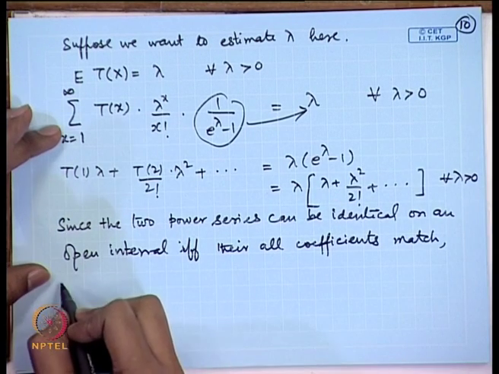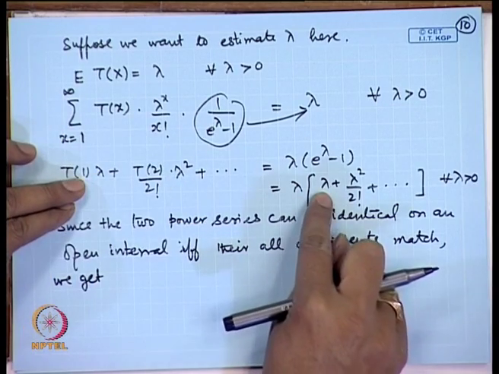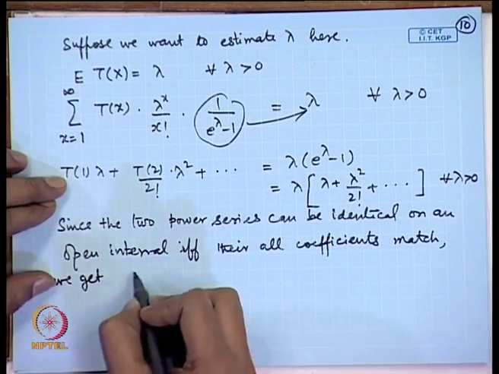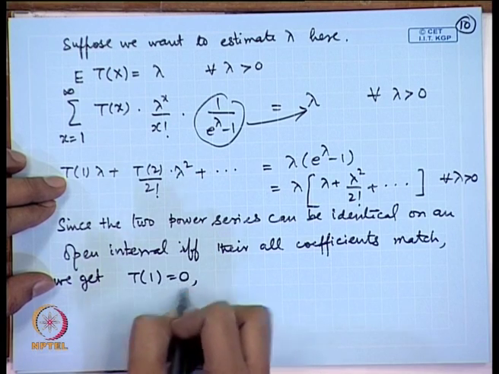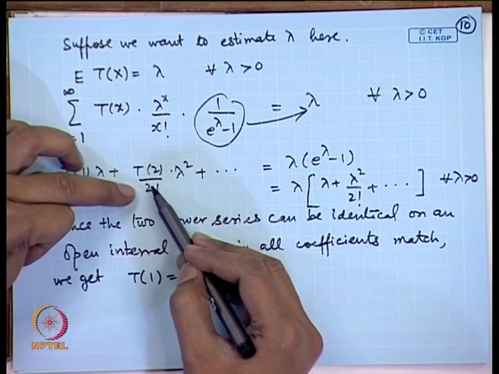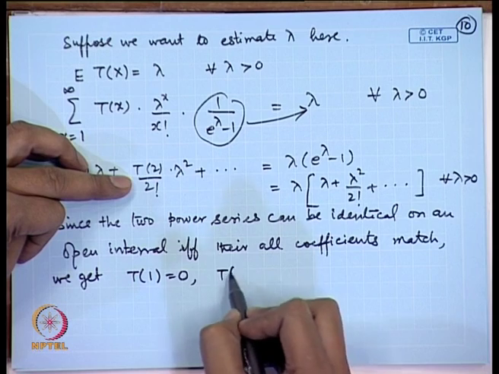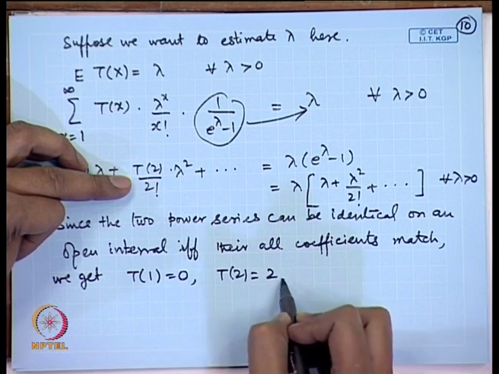So, we compare the coefficients. The coefficient of lambda on the right hand side is 0, so we get T(1) is equal to 0. Now, the coefficient of lambda square is 1 on the right, and on the left it is T(2) by 2 factorial, so T(2) becomes 2 factorial, that is 2.